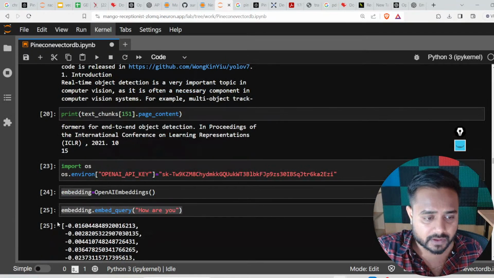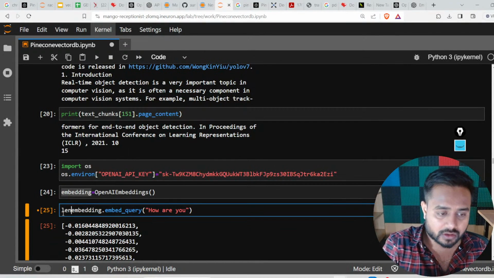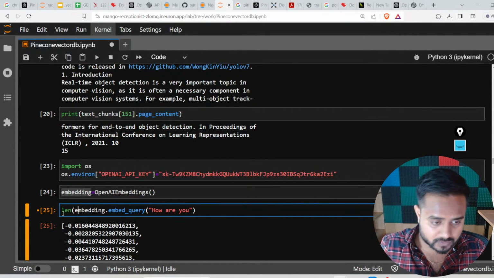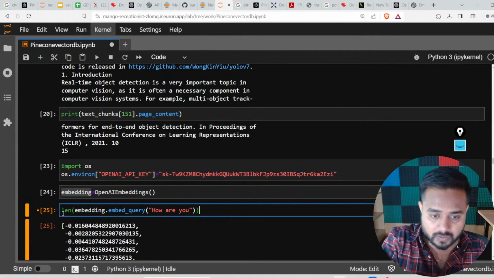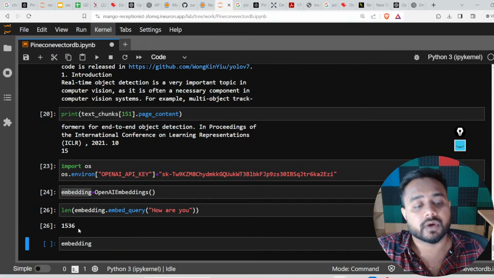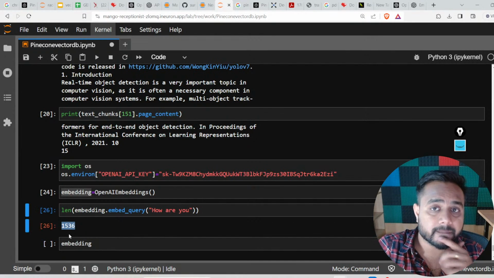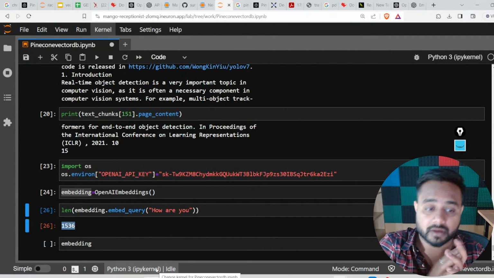Yeah, here it is. Now I can directly call the length function over here. Let me show you the number of embeddings. The number of embeddings is 1536. This is the length of the embedded vector.